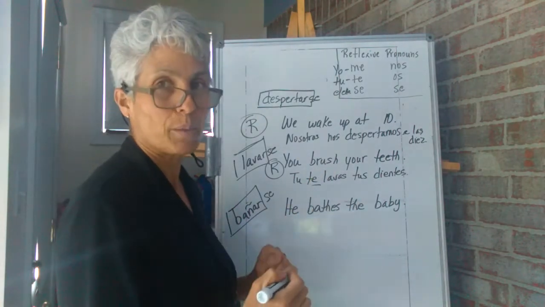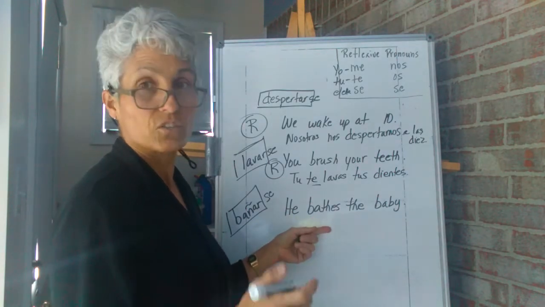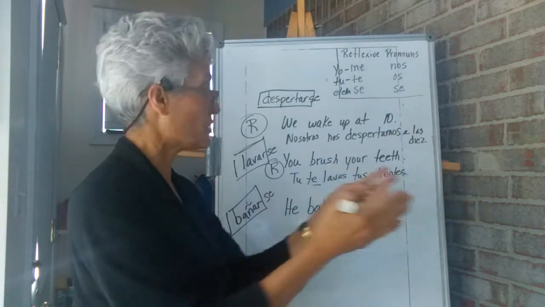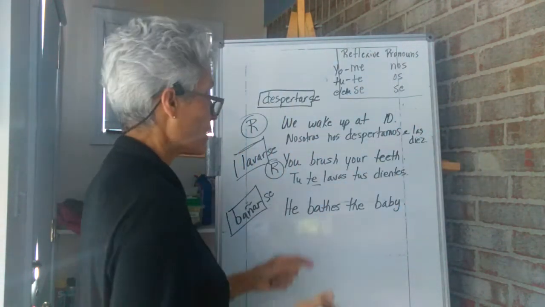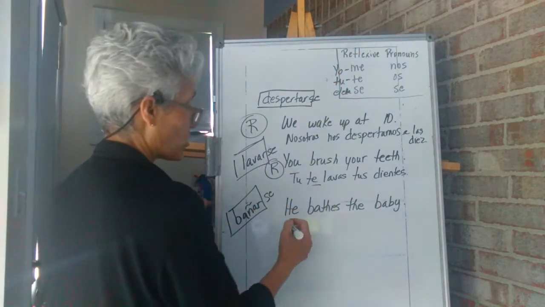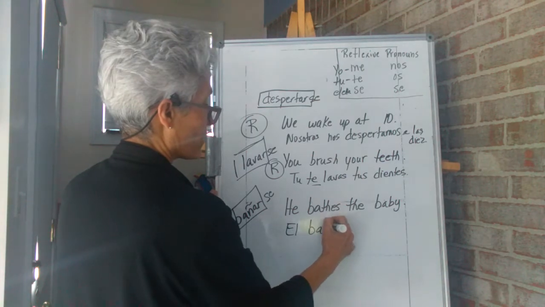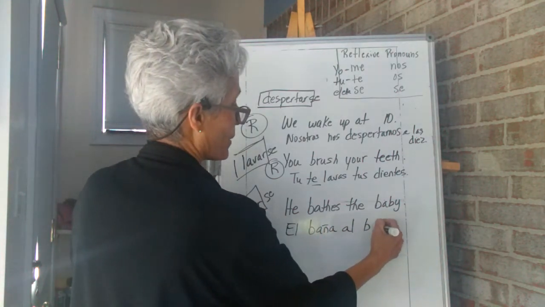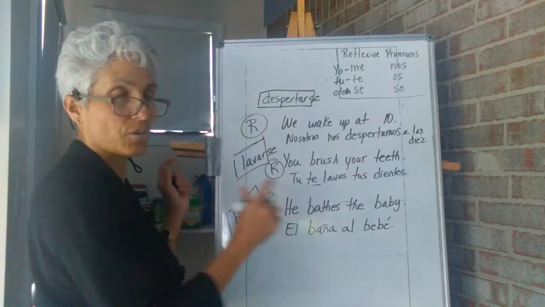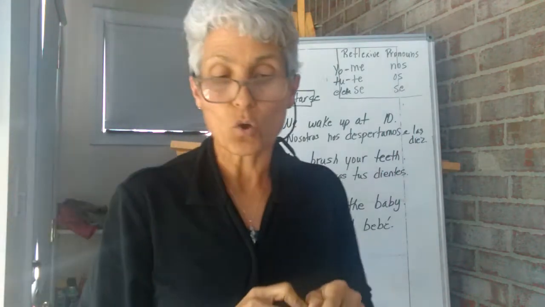He bathes the baby. Is he bathing himself? No. So it's not reflexive. He's bathing the baby. He's giving the actions happening to the baby. So what happens is we don't need one of these guys up here. So we just conjugate it like normal. Él baña al bebé. Okay? Él baña al bebé. No pronoun in here because the action is being done to the other person. Okay? So I hope that helps.